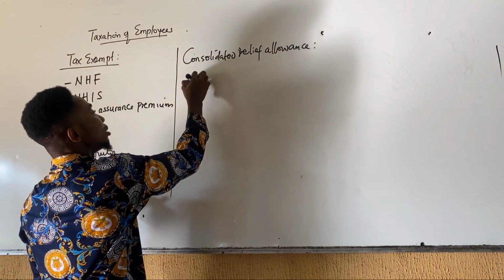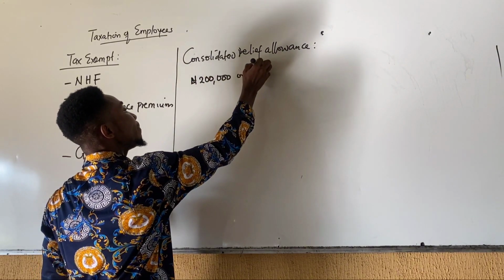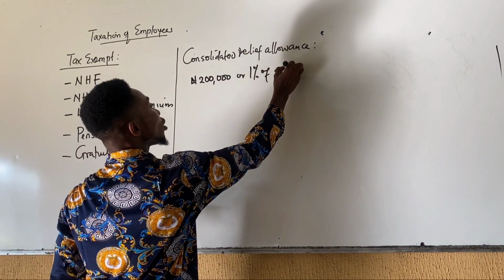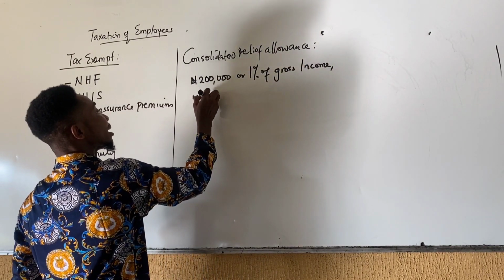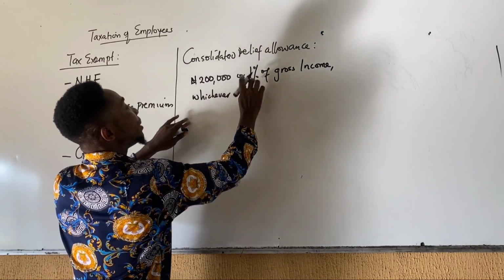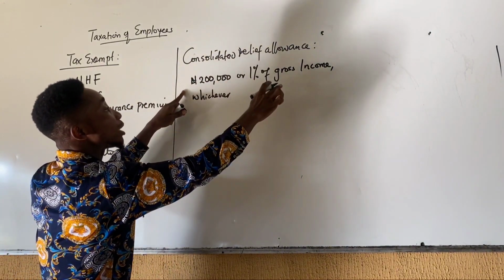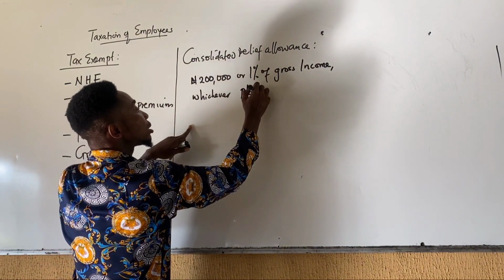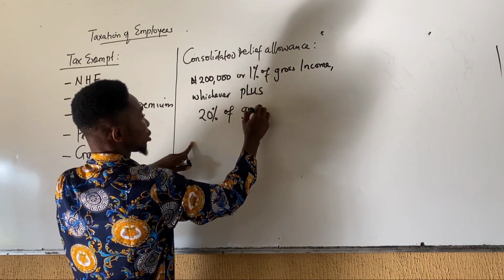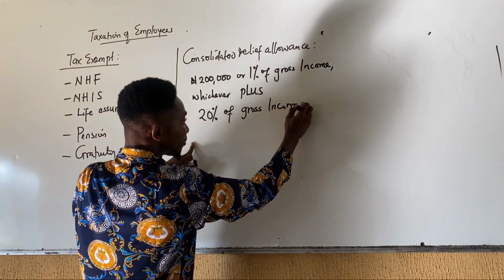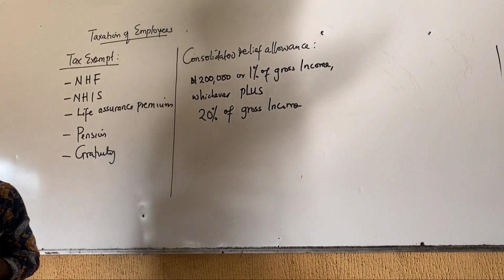And it's calculated as 200,000 or 1% of gross income, whichever is higher. So you calculate 1% of gross income, you compare with 200,000. Whichever one is higher, you choose that figure plus 20% of gross income. That becomes your consolidated relief allowance.